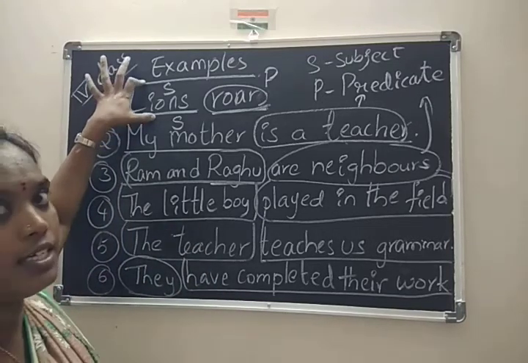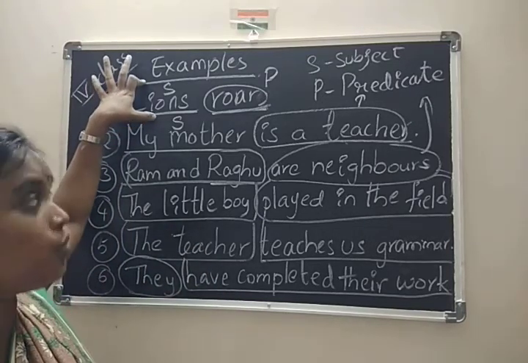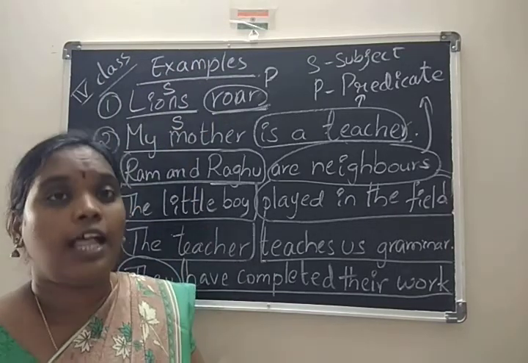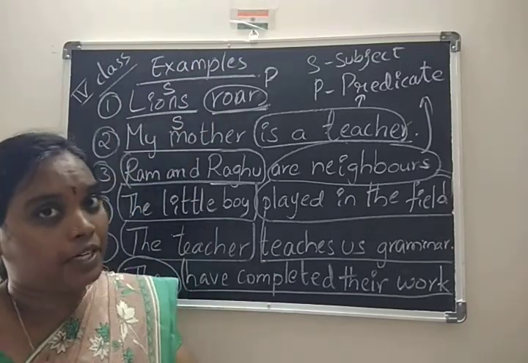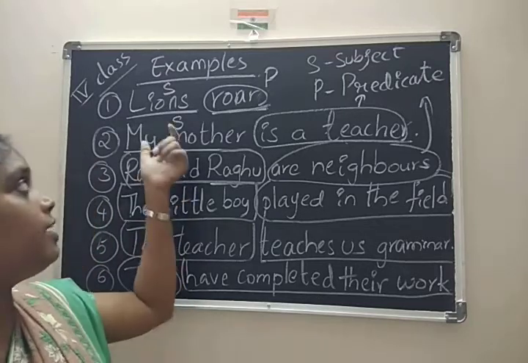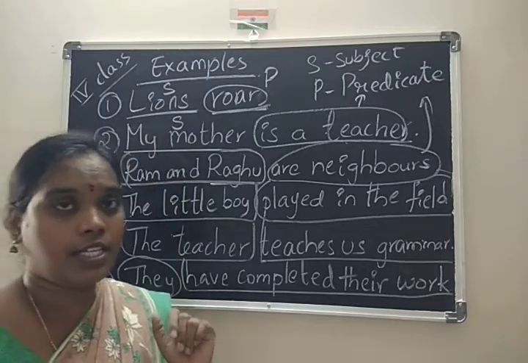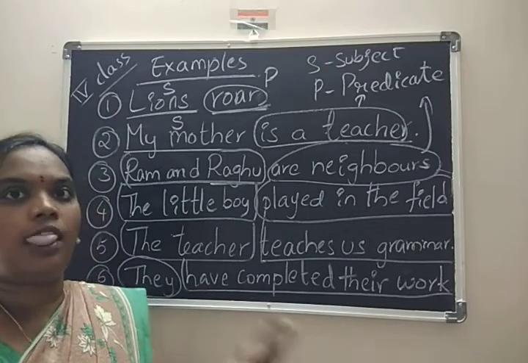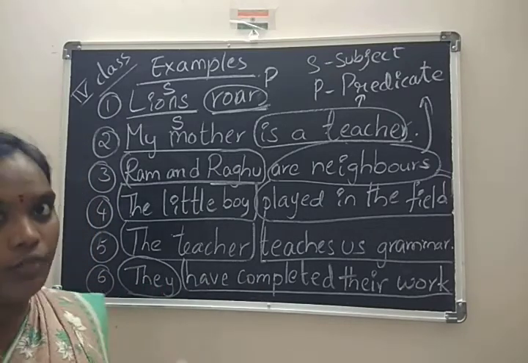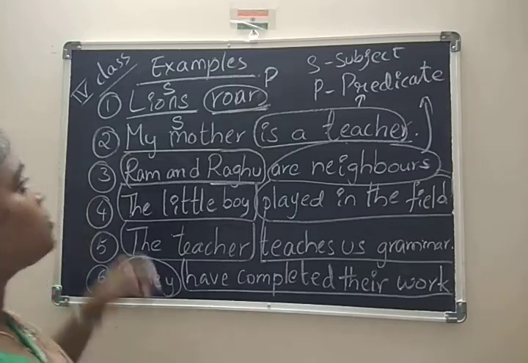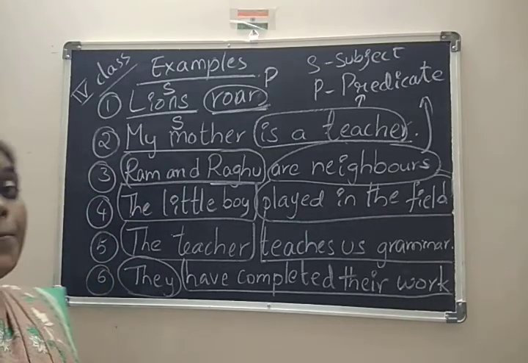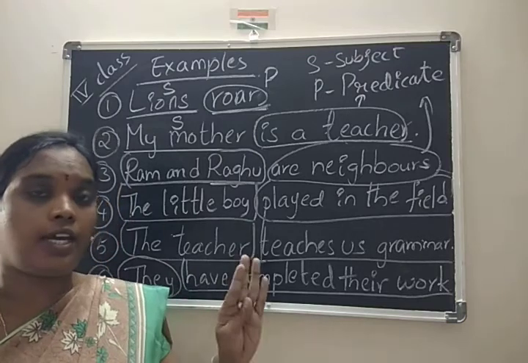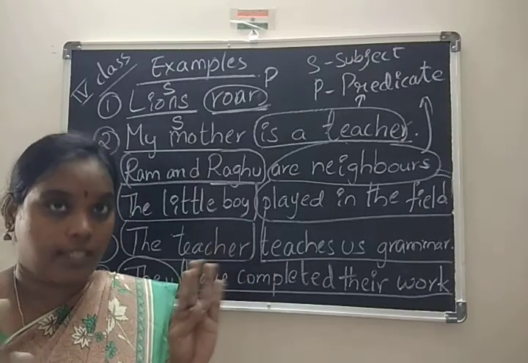Let me explain now each and every sentence here. Lions is individually a subject, as we know. Roar is a verb, main verb. That is a predicate and lions is a subject. Is it clear now? The first sentence we already discussed previously. You don't have any doubt on that. So coming to the second sentence: my mother. Children, here mother and my are not two separate subjects.